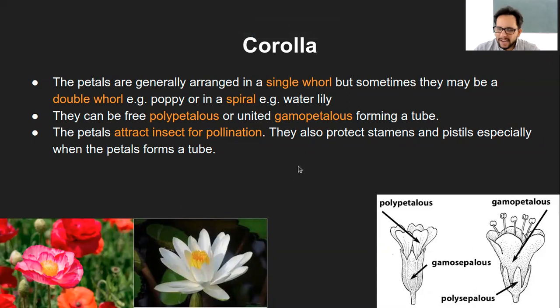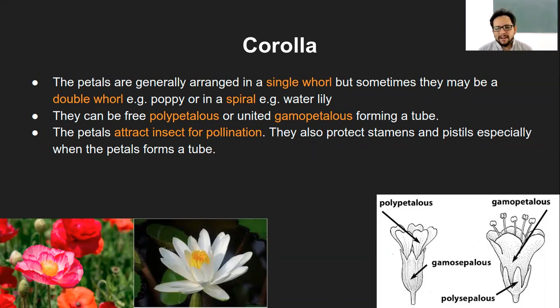Now the main purpose of petals is of course to attract the insects for pollination, and they will also protect the stamen and pistil, especially when the petals form the tube like structure. Sometimes during the bud stage, the petals are kind of enclosed and then they slowly open, and after the fertilization has happened they again close back or they fall off, either way. But the main function is to attract the insects for pollination.